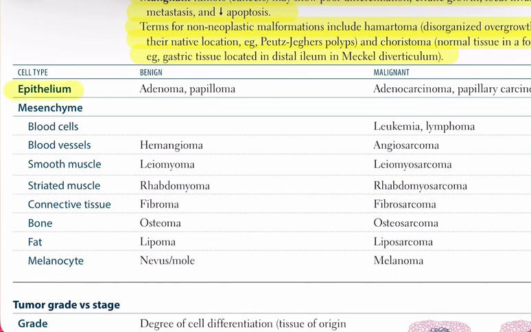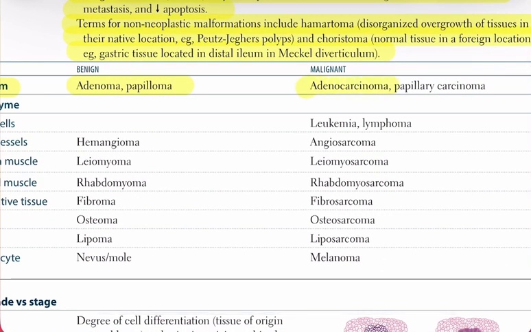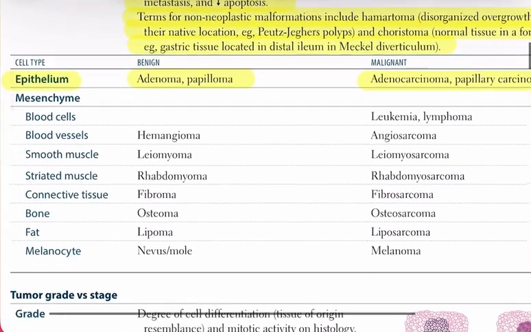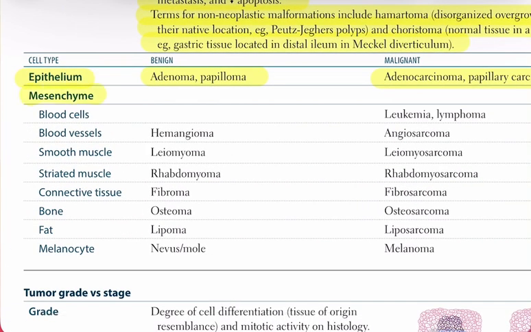Epithelial tumors are termed adenoma or papilloma when benign, and adenocarcinoma or papillary carcinoma when malignant. Mesenchymal tumors include blood cell malignancies, leukemia and lymphoma. Vascular tumors: benign hemangioma versus malignant angiosarcoma. Muscle tumors: benign leiomyoma, smooth, and rhabdomyoma, striated, versus malignant leiomyosarcoma and rhabdomyosarcoma. Connective tissue tumors: fibroma, benign, versus fibrosarcoma, malignant.